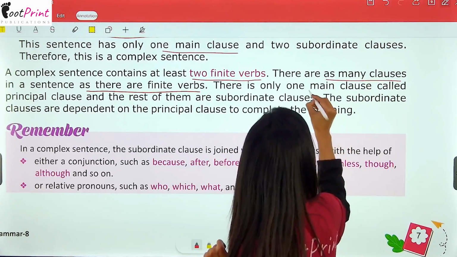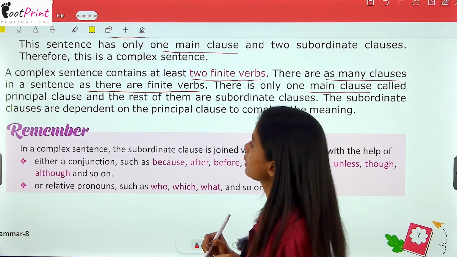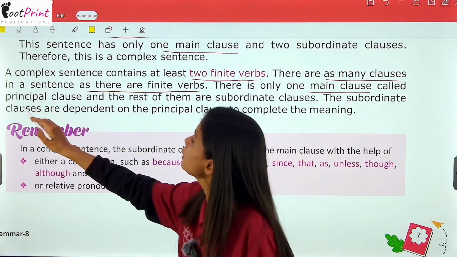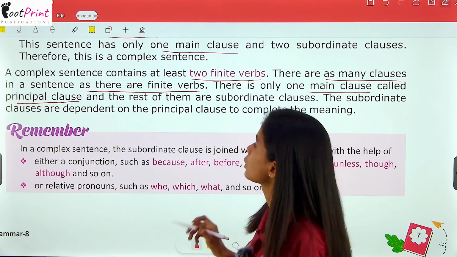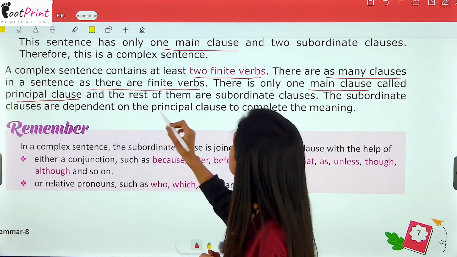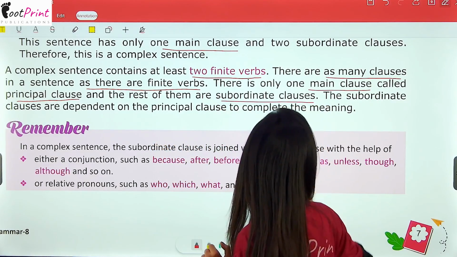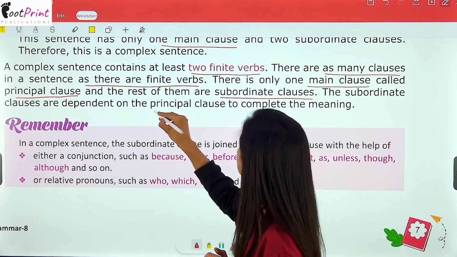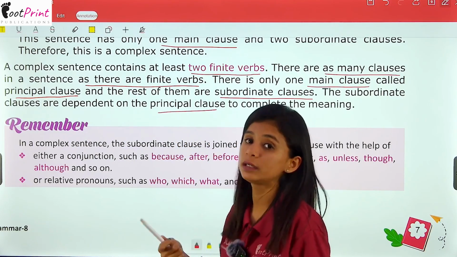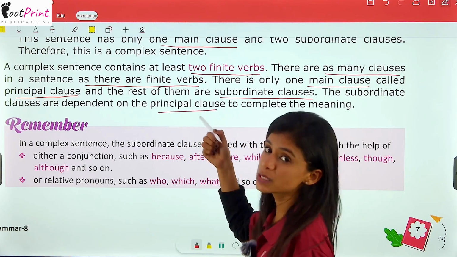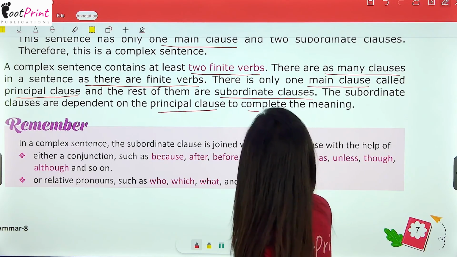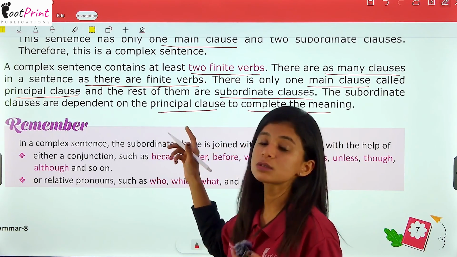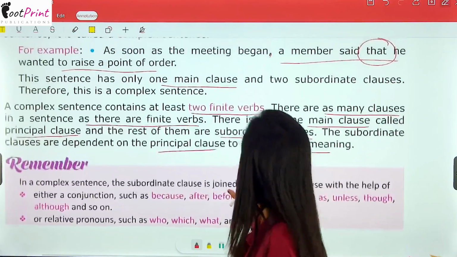So, there is only one main clause that you have to keep in mind, and it will be known as the principal clause. And the rest of them are subordinate clauses. The subordinate clauses are dependent on the principal clause. Now, they are dependent. ये depend करते हैं किस पे? Principal clause पे. To complete the meaning. Without this clause, the meaning will be incomplete.